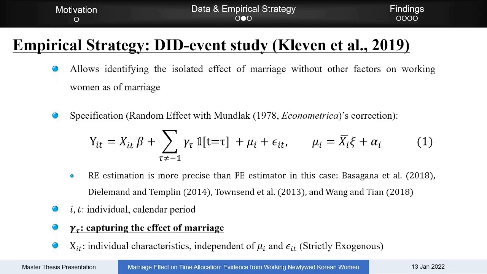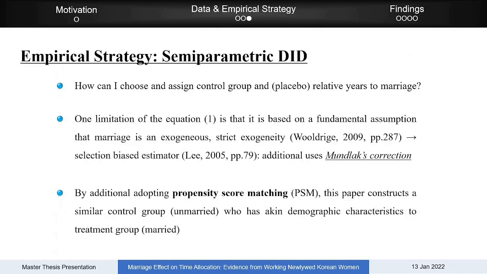First, I construct two groups, treatment and control. The treatment group is defined as the working women who will get married or already did. And the control group I defined as single working women, but it potentially causes an endogeneity issue.